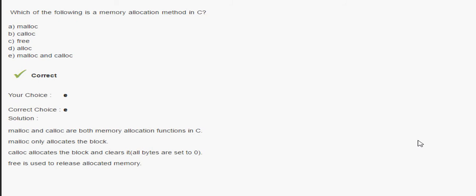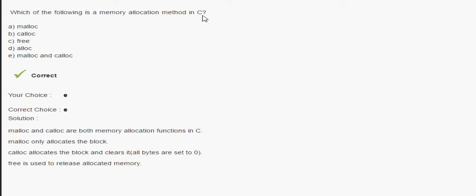So the next question is: which of the following is a memory allocation method in C? The memory allocation methods in C are malloc and calloc. Malloc is a memory allocator. Calloc is also a memory allocator.